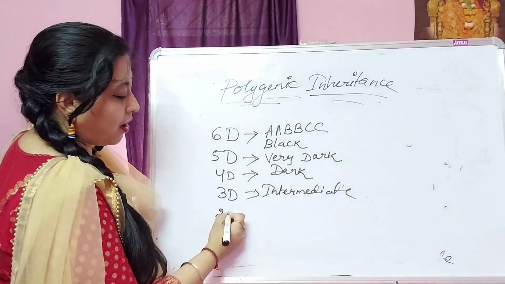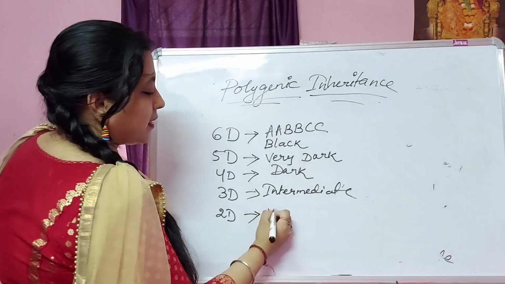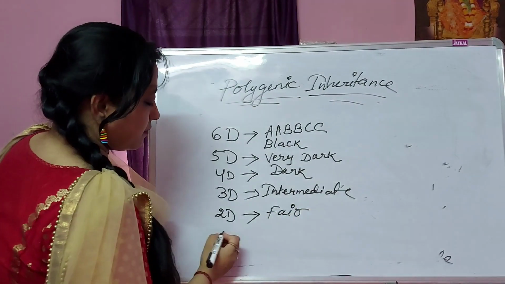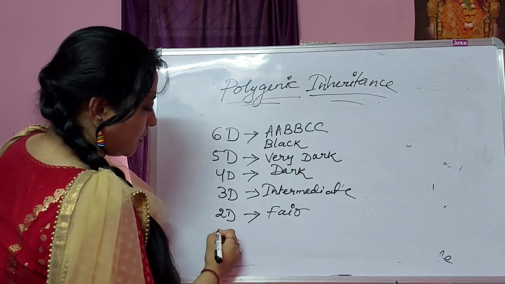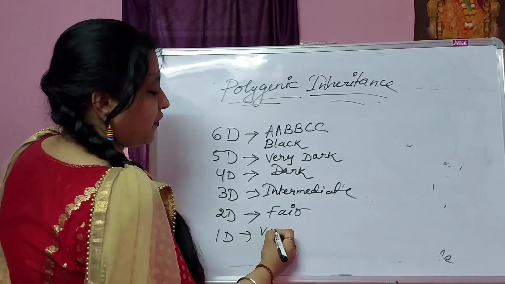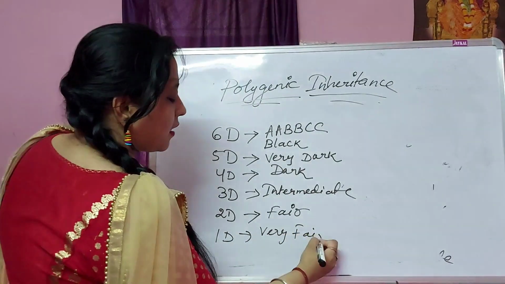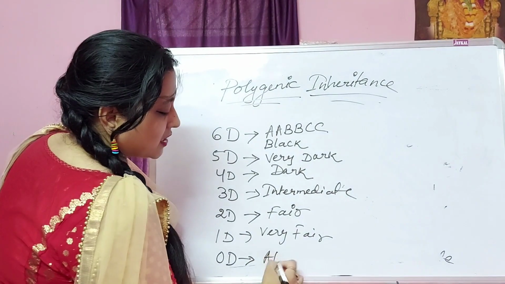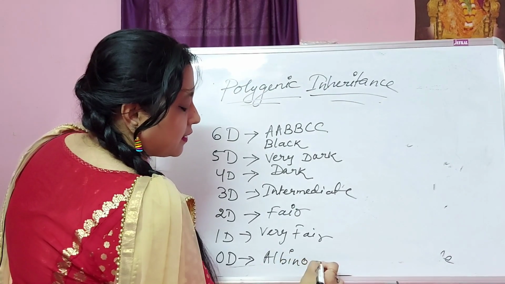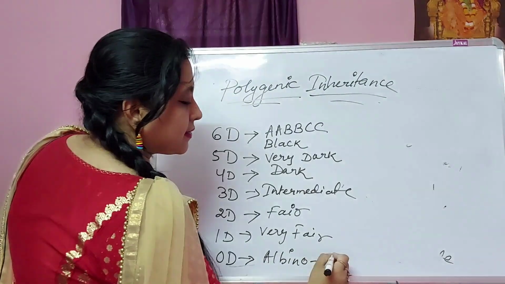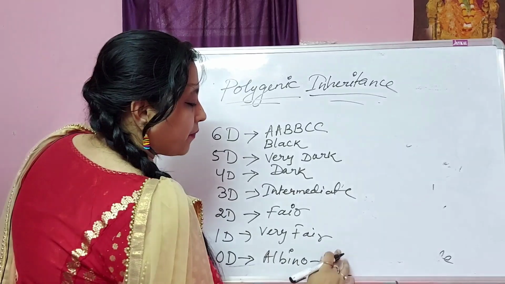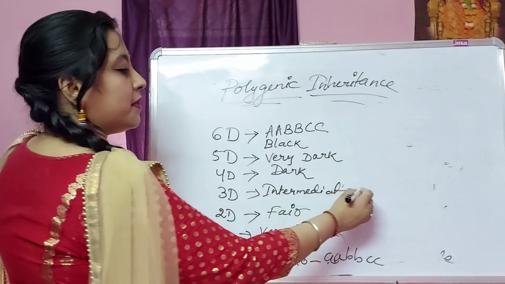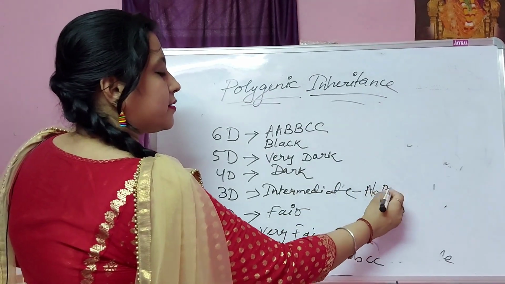Then if 2 dominant genes, the skin color is fair. If 1 dominant gene, very fair. If no dominant gene, 0 dominant genes, then albino, the genotype is aa, bb, cc, and this is the intermediate, the genotype is like this.